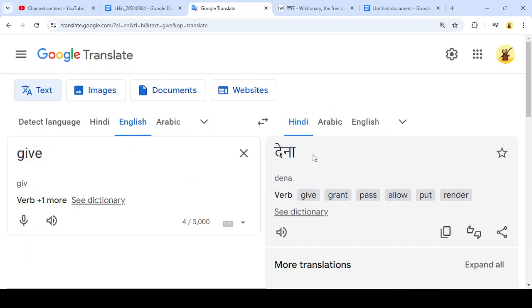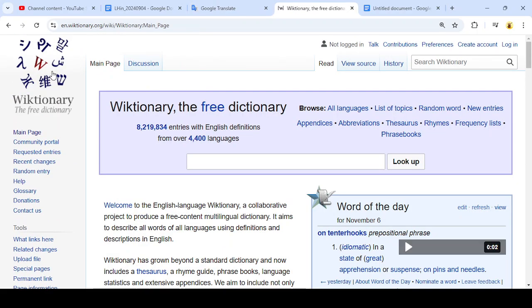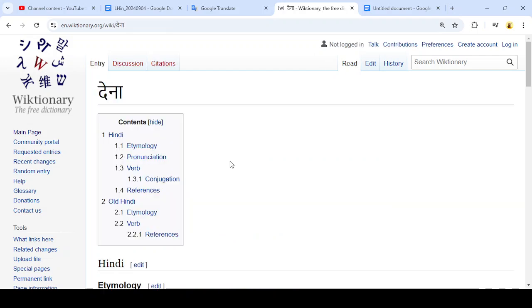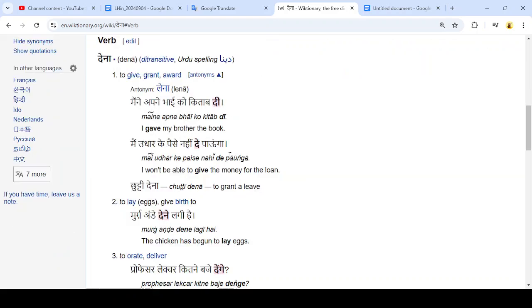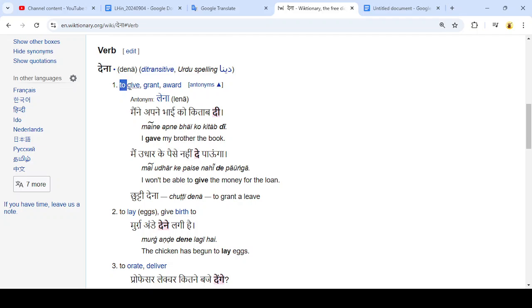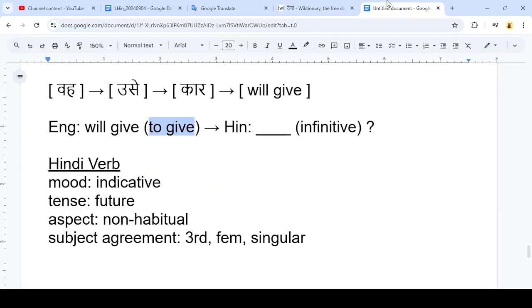So I'm going to copy this Hindi word that I got from Google Translate. I'm going to go back to Wiktionary and paste that word into Wiktionary. And I'm going to hope that there's an entry for a Hindi word. There is here. It appears to be listed as a verb, and that verb does have at least one of its meanings as to give. So this appears to be a good verb to use for our translation. So this is our infinitive form.